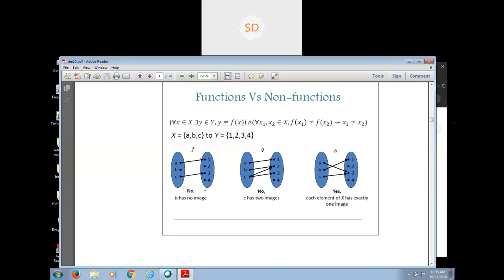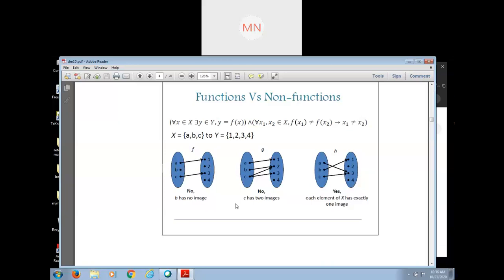No. And image of C is what? 3. Now tell me, is it a function or not? Not. Can you tell me the reason? Because B has no image. Yeah, B has no image.